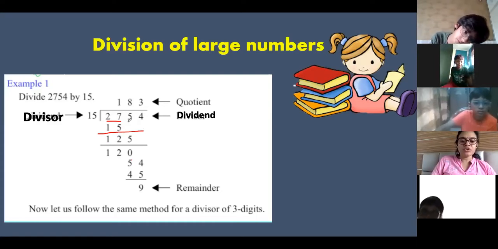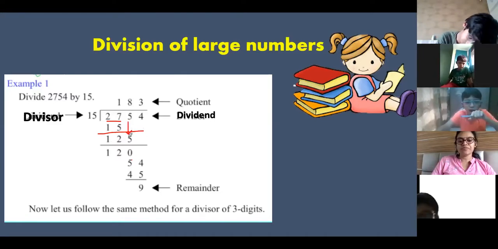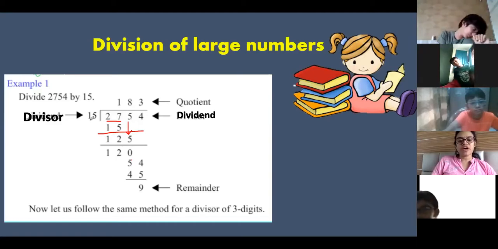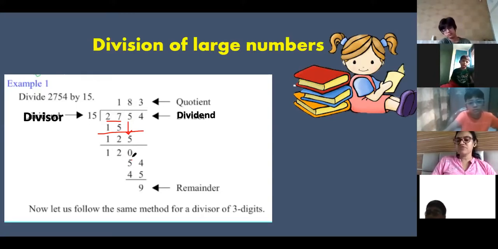Now I will write the next digit. We will carry it down, so it comes over here. Now you have 125. Now I will divide 125 by 15. Now 15, how many times will it go? Because 15 8s is 120 and 15 9s is 135.